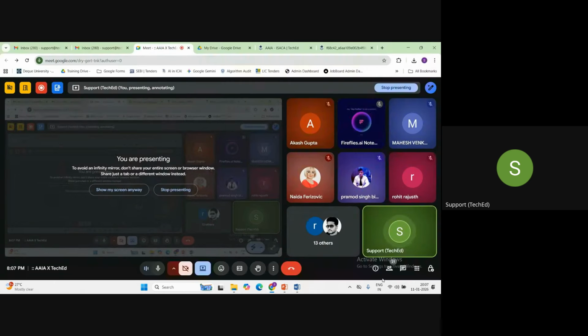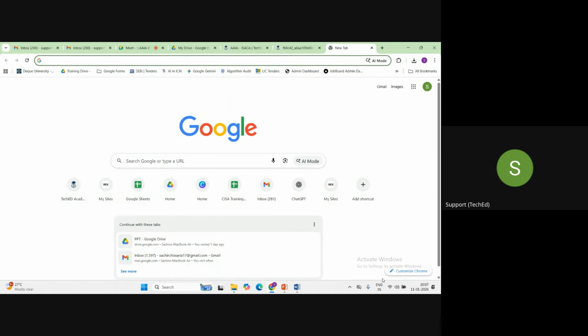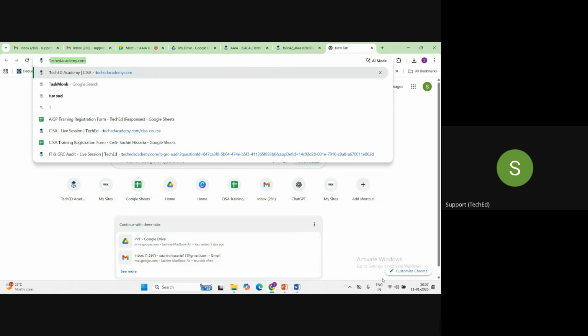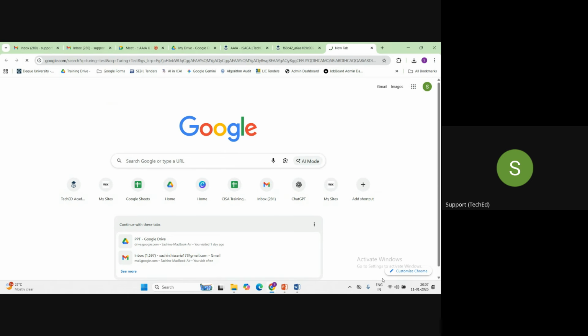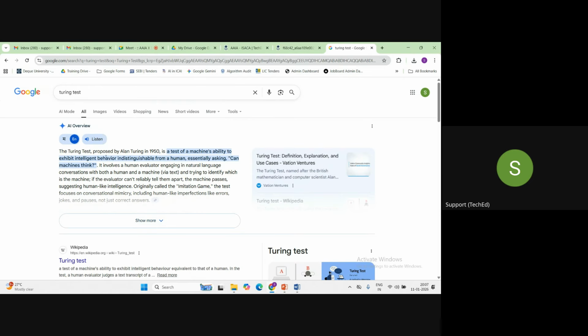I'll try to explain this with a very basic example, guys. In 1950, people were trying to do one test which is called a Turing test. Have you heard about this particular term, guys? A Turing test. So what is a Turing test? A Turing test is basically a kind of test where there are a total of three people.